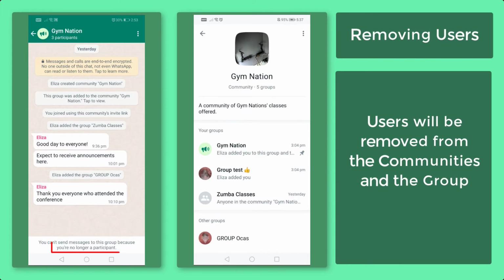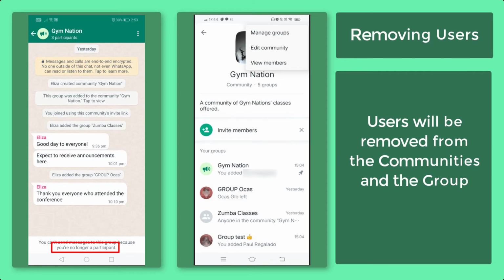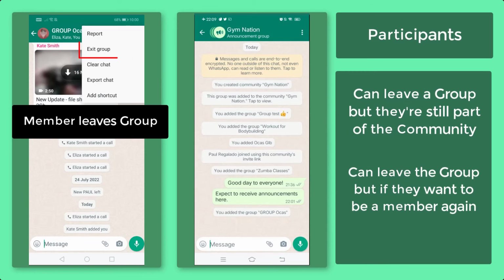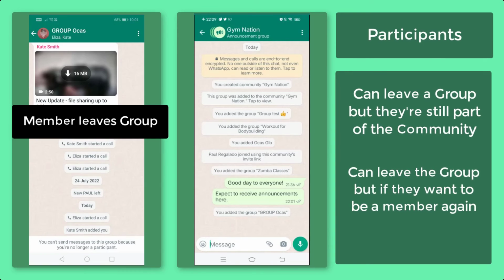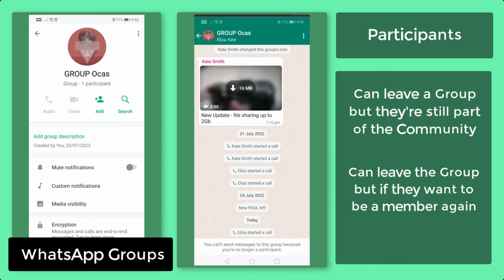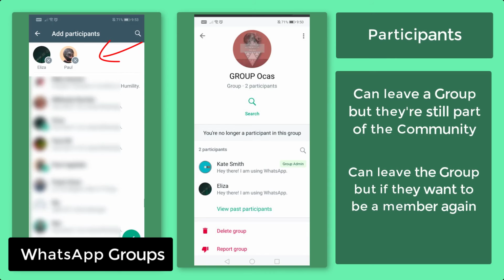It's easier to remove users from the community. As a member is removed from that community, they will be removed from the group as well. When a group member leaves the group, as it is added to the community, they can still be part of that community. In WhatsApp groups, a person who leaves the group can no longer be part of it unless the admin adds them back.